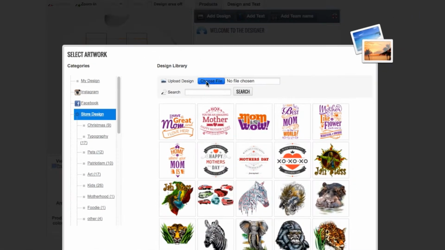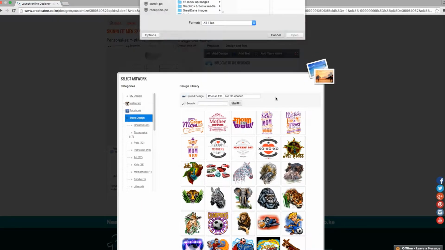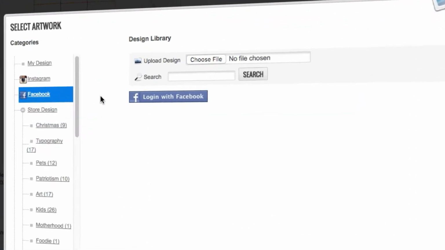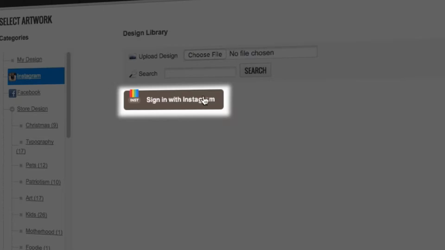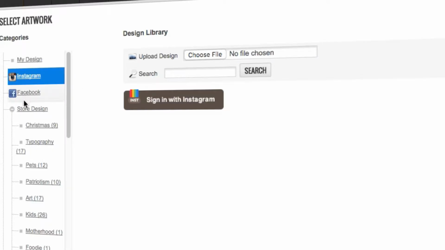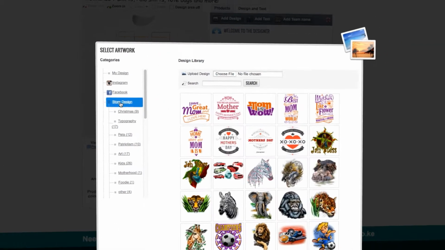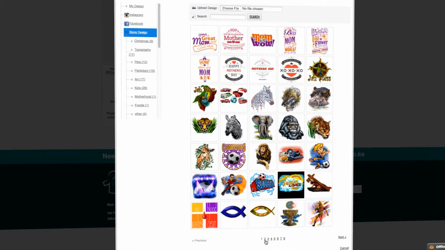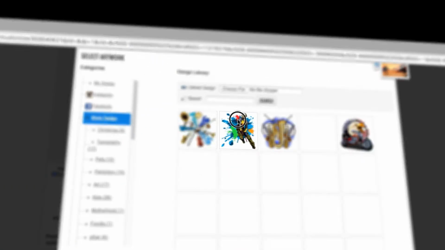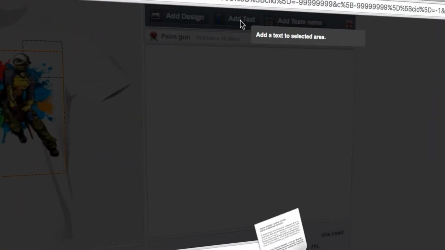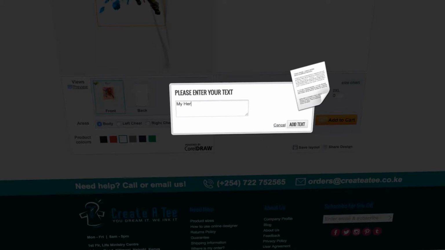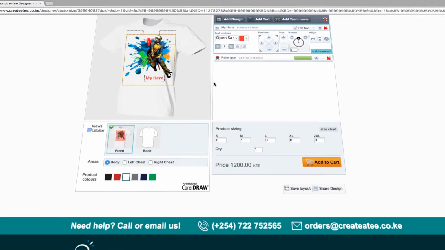You can upload your image from your computer, your Facebook account, your Instagram account, or from our collection of images. You can also add text to further personalize your garment.